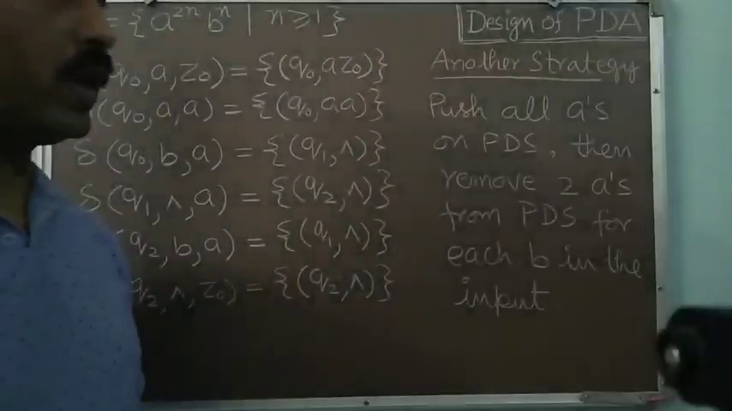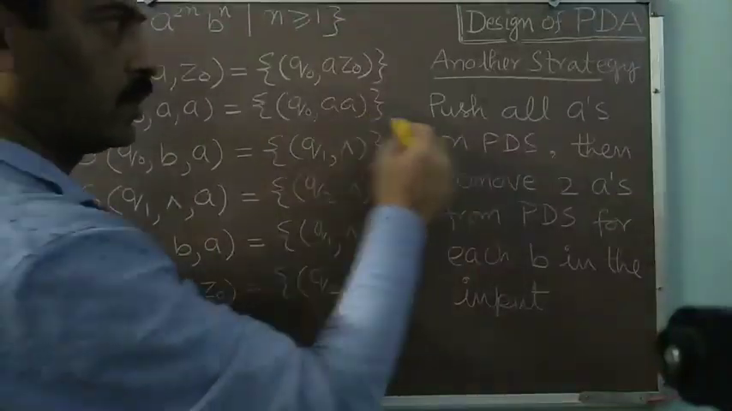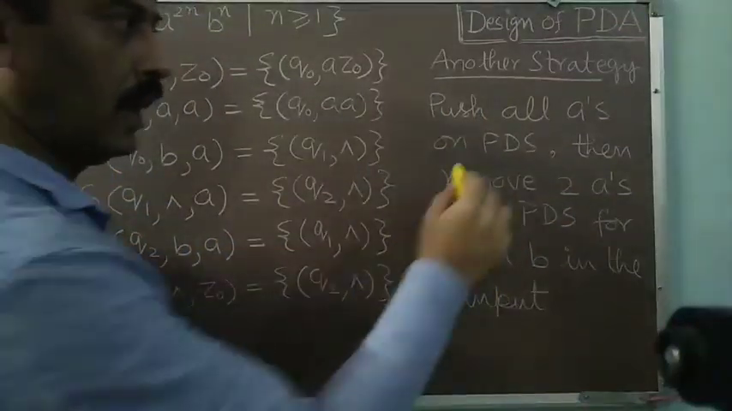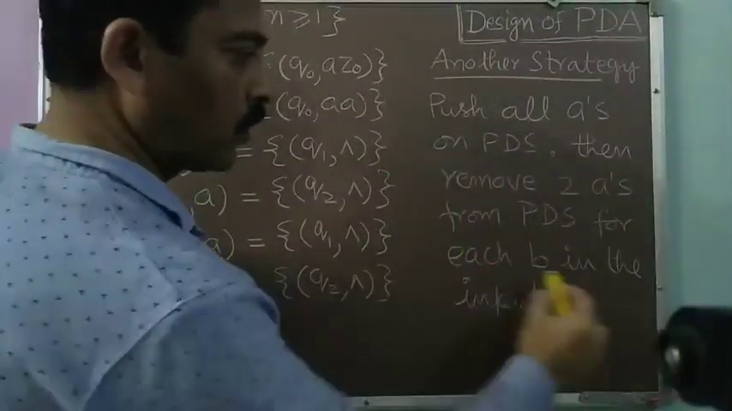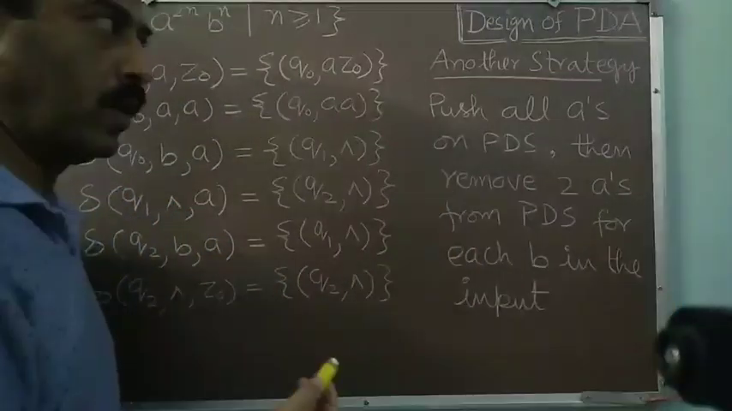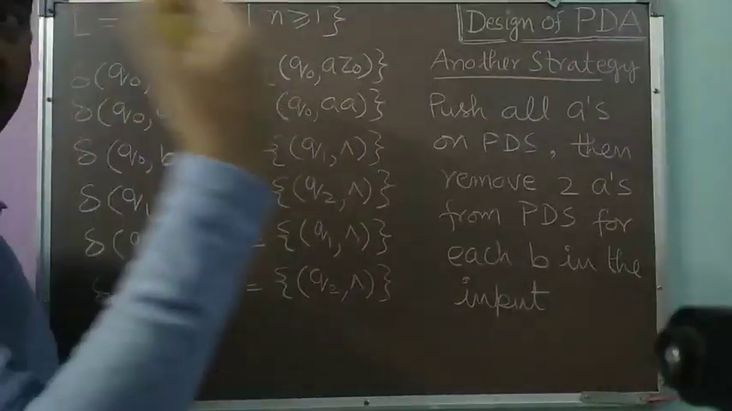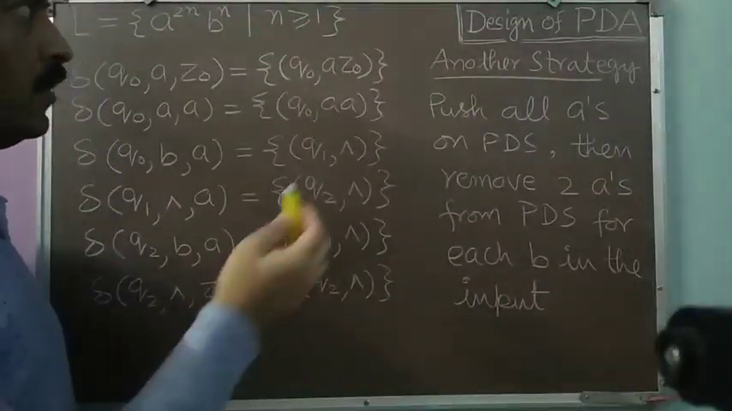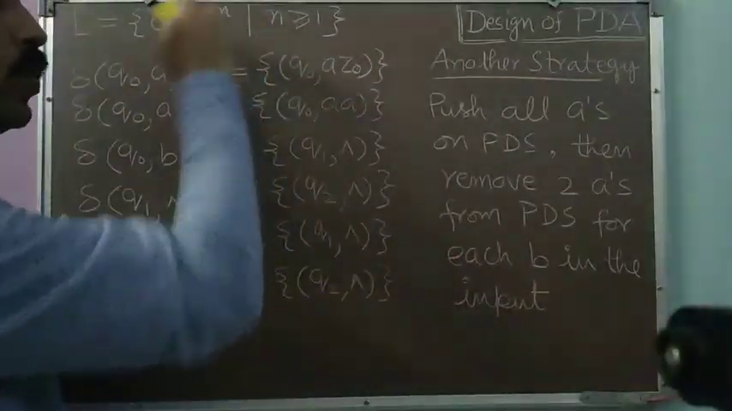Now we come to another strategy for the solution of the same problem. That strategy may be that we push all the A's on PDS and then we remove 2 A's from PDS corresponding to each B in the input. Meaning thereby all the A's will be pushed. So the number of A's is double the number of B's. So when we start getting B's, we will match 2 A's on the PDS corresponding to each B.